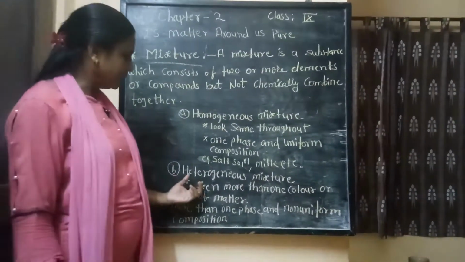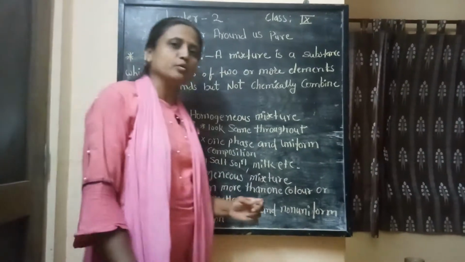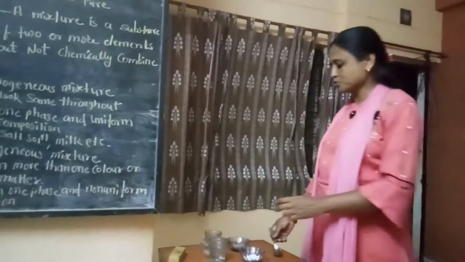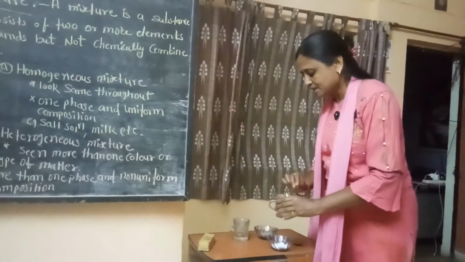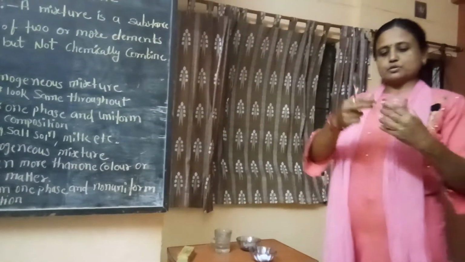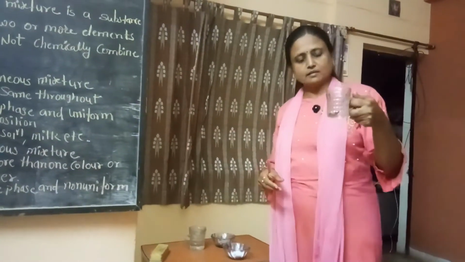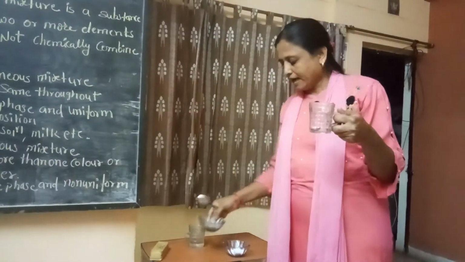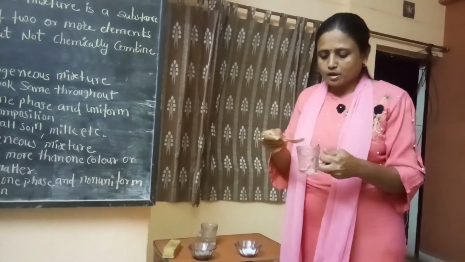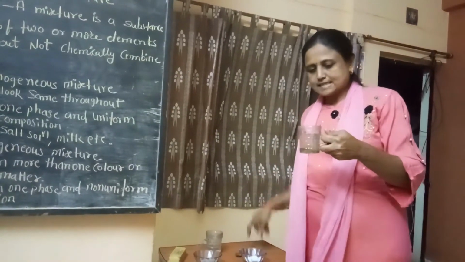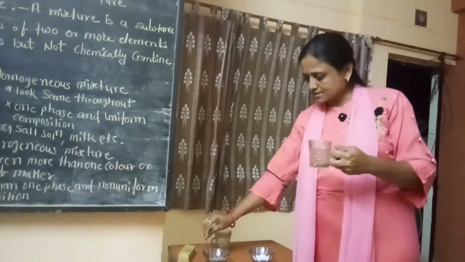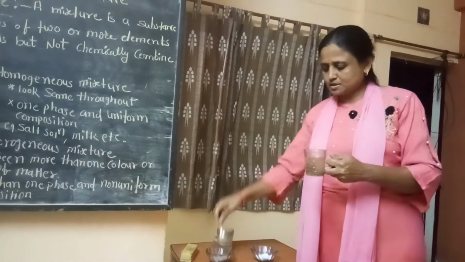Then the next one is the heterogeneous mixture. A heterogeneous mixture is completely opposite of that, and for that purpose I am also showing you one activity. See here, to explain the heterogeneous mixture, I took some amount of water in this cup and this sand here, and I add one tablespoon of sand into this water. In the same way, I stir it.